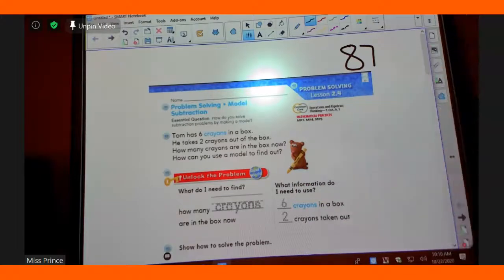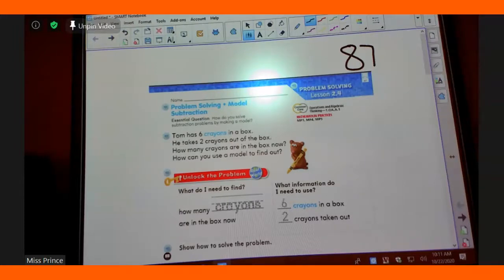Did you find it, Alakai? Okay. Make sure your pencil is on your desk, but we are not writing next.